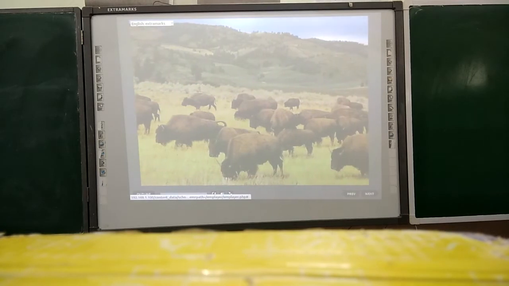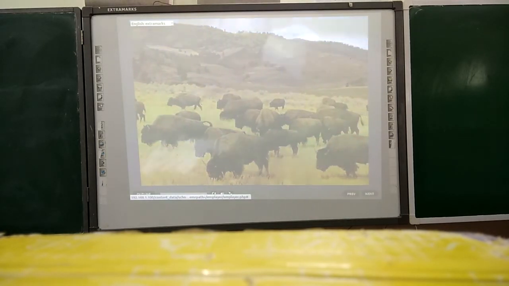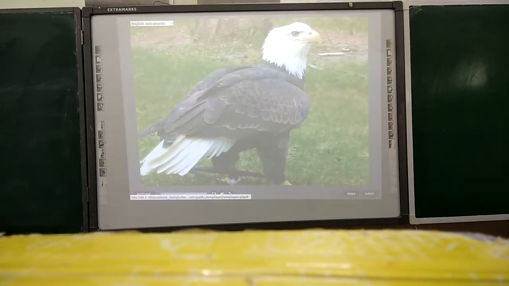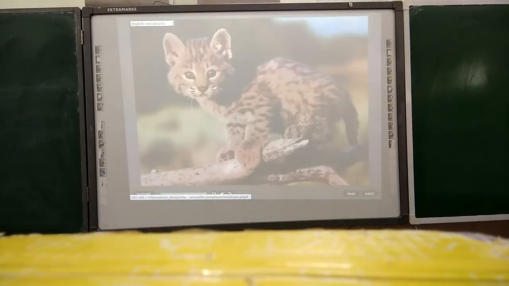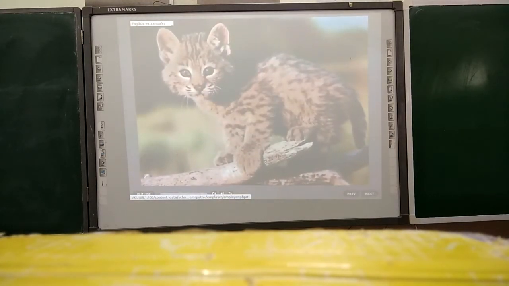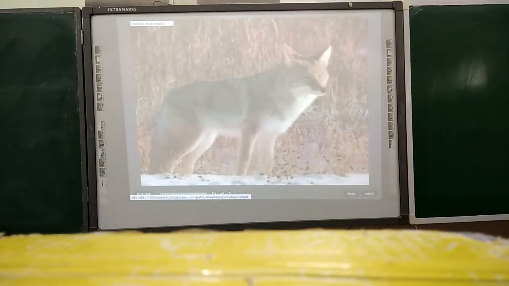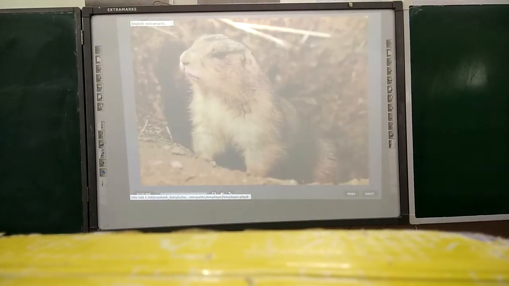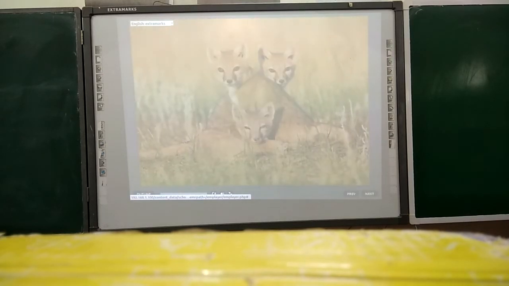Now, it is a protected species. The other animals found in this region include the American bald eagle, badger, bobcat, bumblebee, coyote, prairie dog, and swift fox.